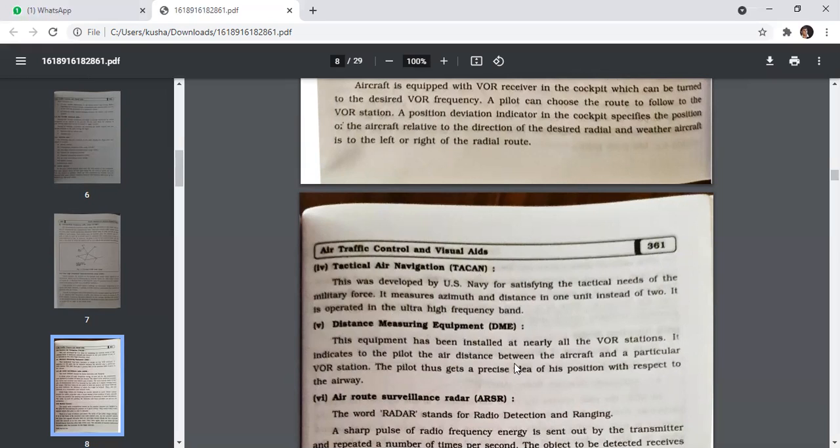This equipment has been installed at nearly all the VOR stations. It indicates to the pilot the air distance between the aircraft and the particular VOR station. The pilot thus gets a precise idea of his position with respect to the airway.